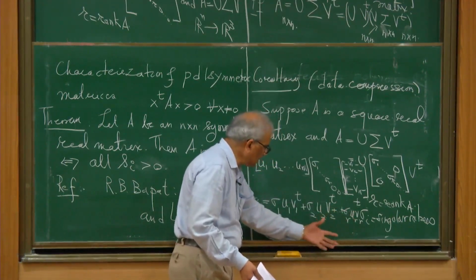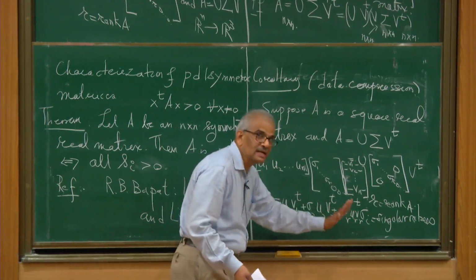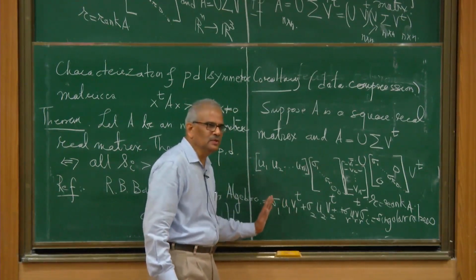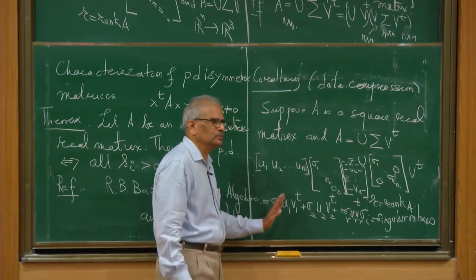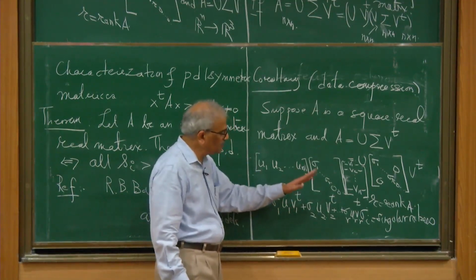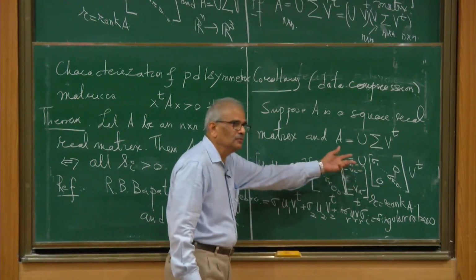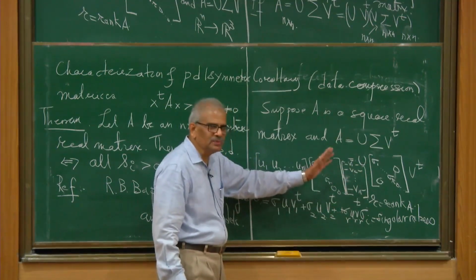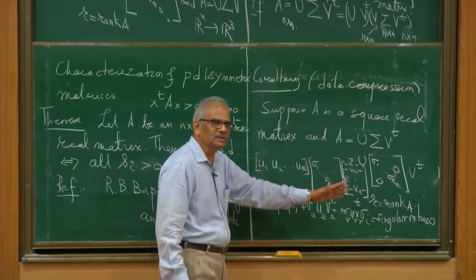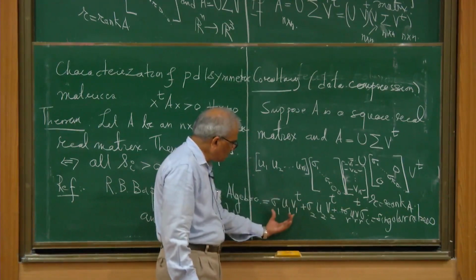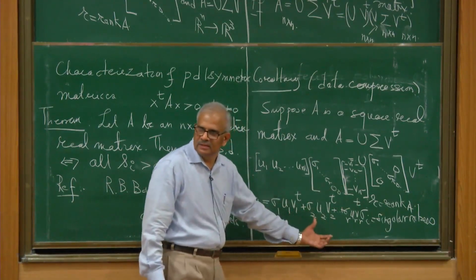In practice, a few singular values are enough to approximate the matrix for practical purposes. We don't need to take all the singular values. They rapidly go down. We display sigma 1 as the largest singular value, followed by smaller singular values and so on, so sigma 1 is bigger than or equal to sigma 2, bigger than or equal to sigma 3, etc. If we display like this, then there are only a few dominant singular values.